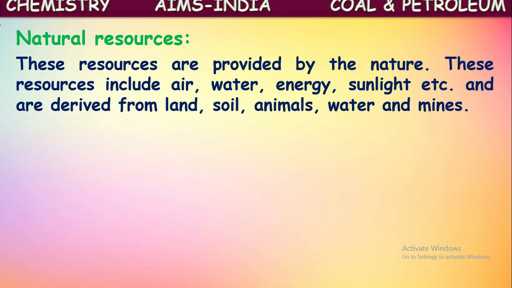They are derived from the land, soil, animals, water, and some mines. They are available in nature, and we just derive from those resources. Suppose we take some minerals, we derive those from land and soil. We get milk and other resources from animals, and we get crops from the soil. Water is also present on the land itself, we get air from the atmosphere, and we get light from the sun. So these are the natural resources which we are utilizing.